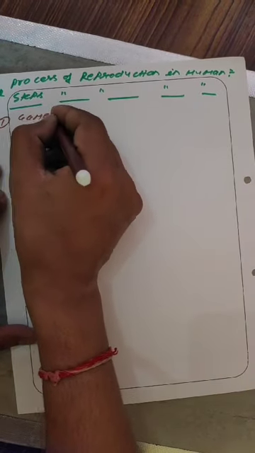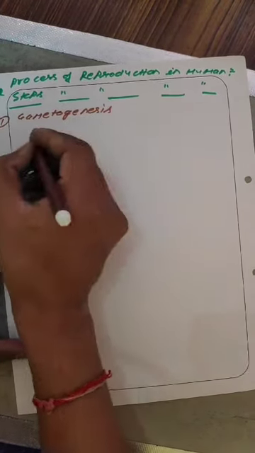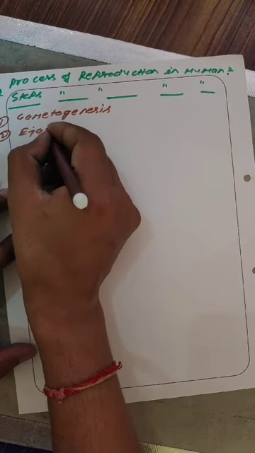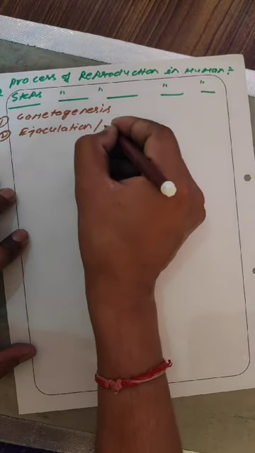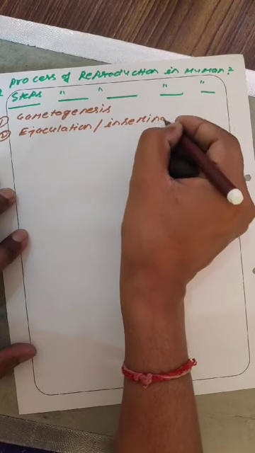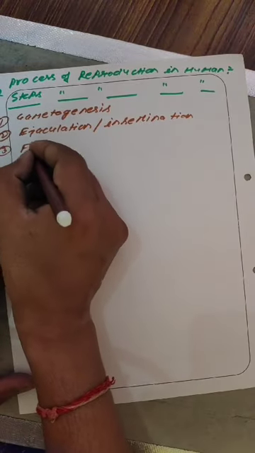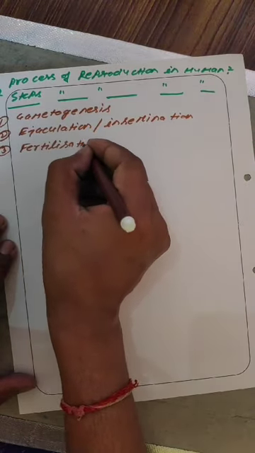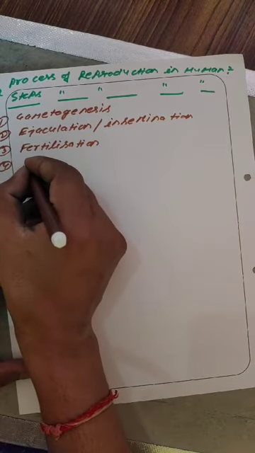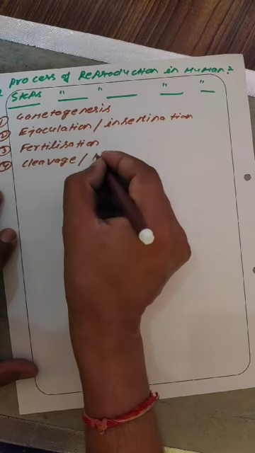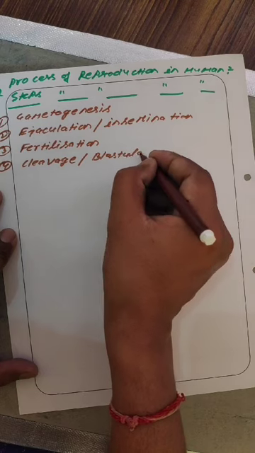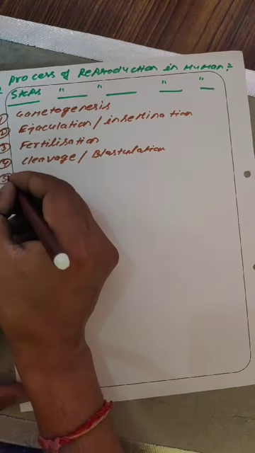Point 1 is gametogenesis. Point 2, the ejaculation or insemination. Sometimes it is known as insemination. Point 3, the fertilization. Point 4, the cleavage, or it is sometimes known as blastulation, so don't be confused. Blastulation and cleavage are similar.